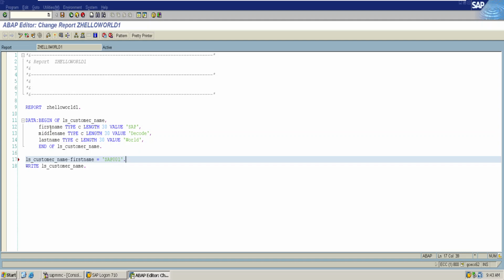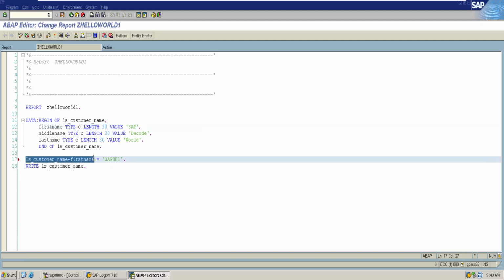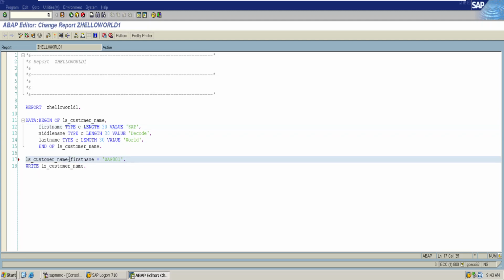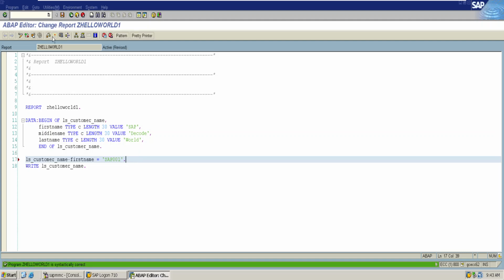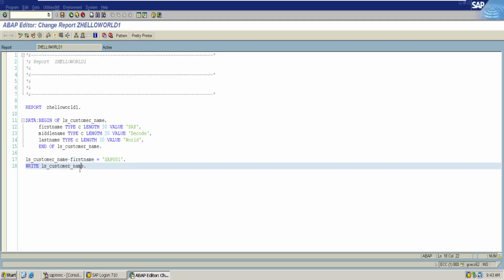Initially while declaring the structure, the first name got the value SAP, but here at line 17 we are overwriting the value SAP with 001. Thus the first name will have SAP 001. This is one way of declaring a structure.